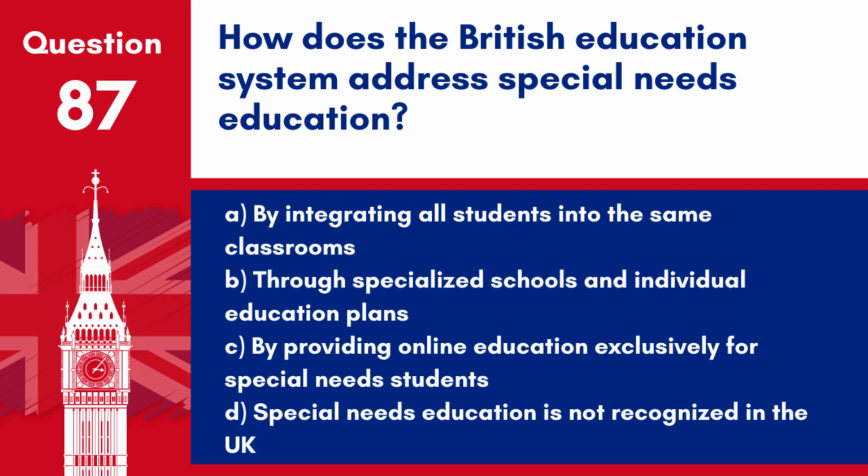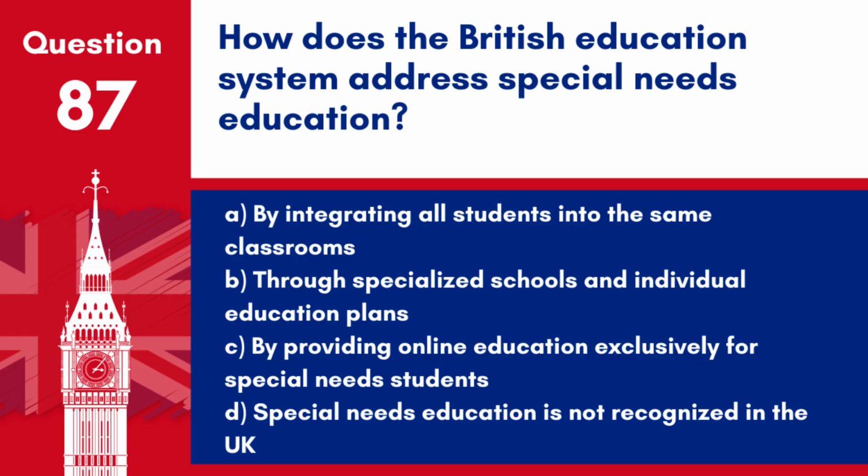Question 87. How does the British education system address special needs education? A. By integrating all students into the same classrooms. B. Through specialised schools and individual education plans. C. By providing online education exclusively for special needs students.